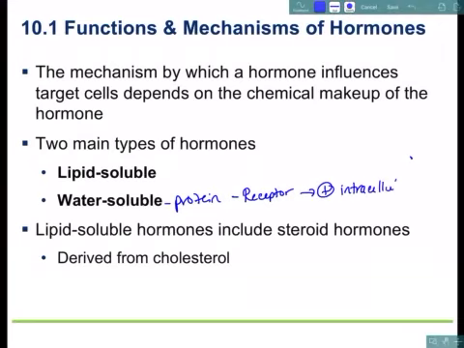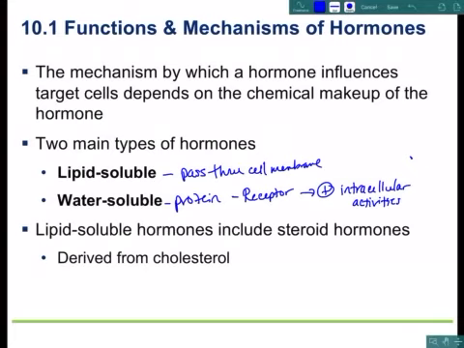So basically what that means is they can't get into the cell. They can attach onto the cell and cause it to do something, but they can't pass through that cell membrane. So lipid soluble, they can pass through the cell membrane. Examples of lipid soluble hormones are steroid hormones.